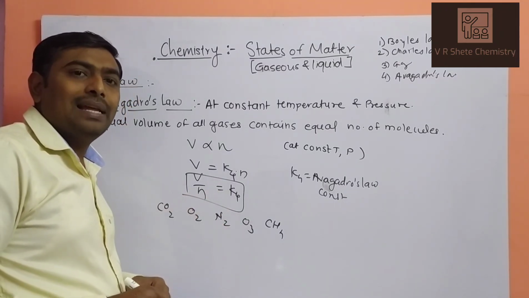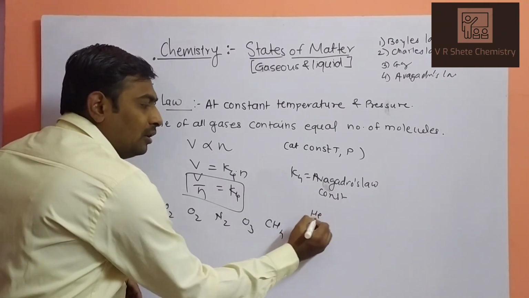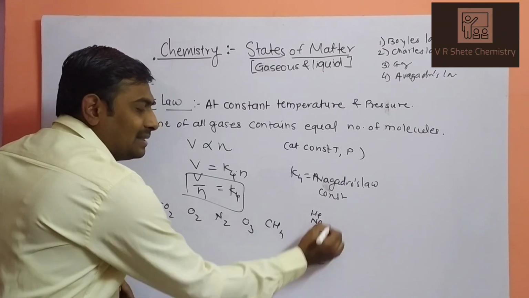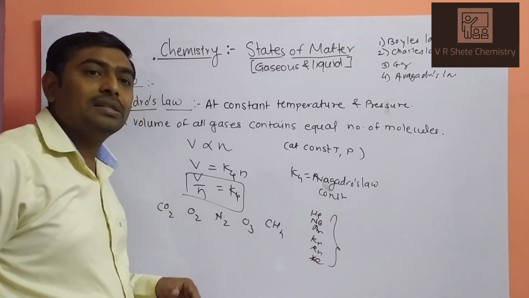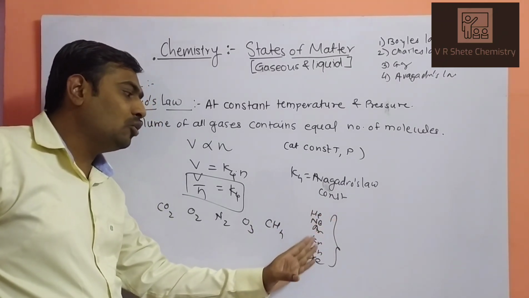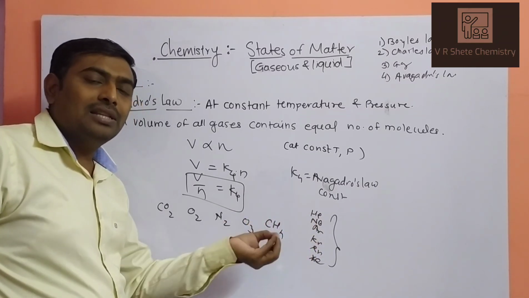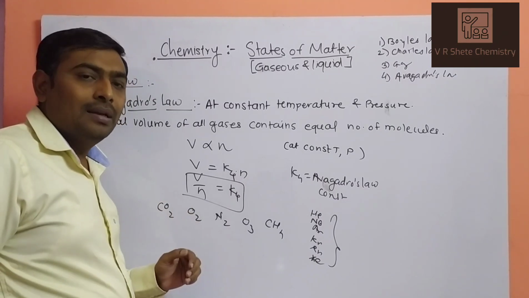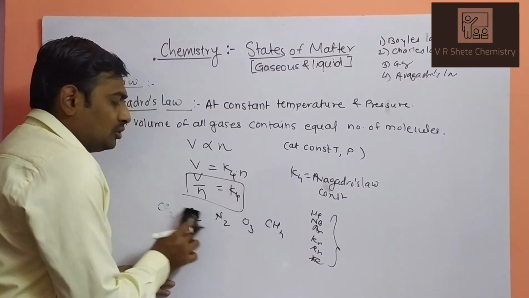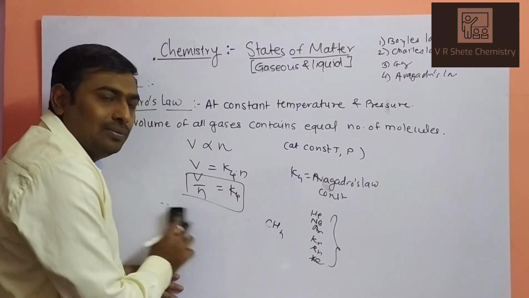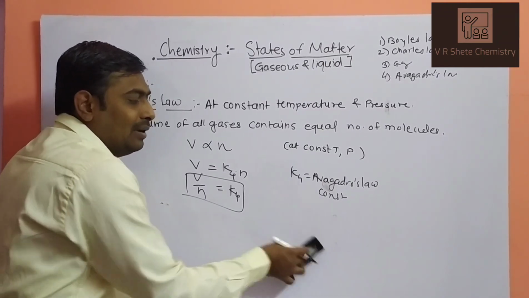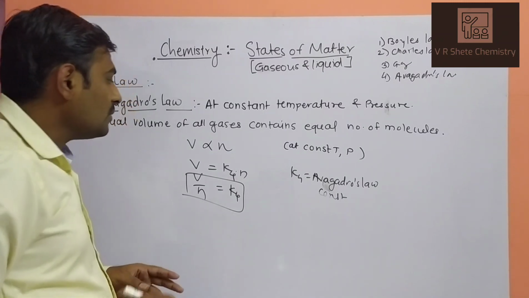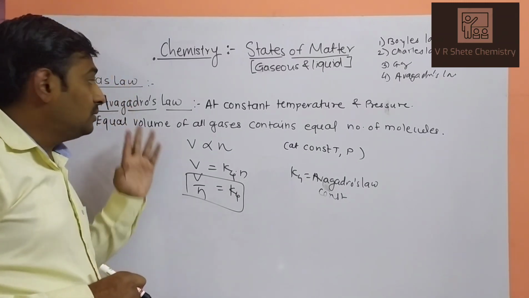Only noble gases like helium, neon, argon, krypton, radon and xenon are present in the monoatomic state. We cannot write He2, Ne2, Ar2 like this. These gases are monoatomic, while all other gases are di or polyatomic gases. Very few gases are there in the periodic table. Out of 118 elements, only 11 elements are capable of forming gaseous compounds. So this is your Avogadro's law.